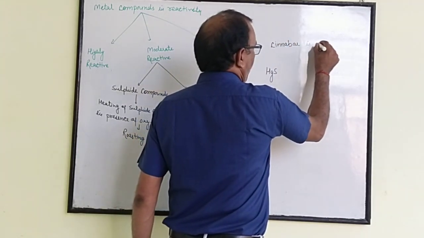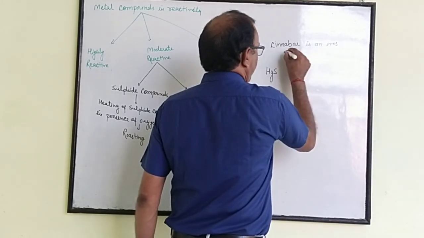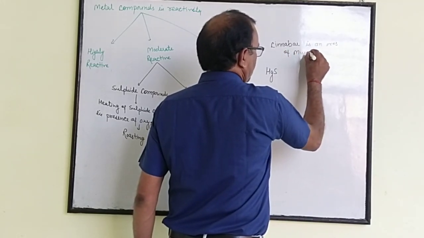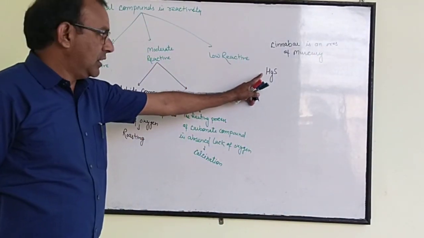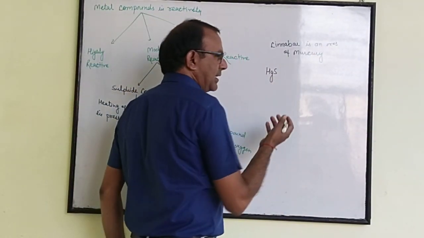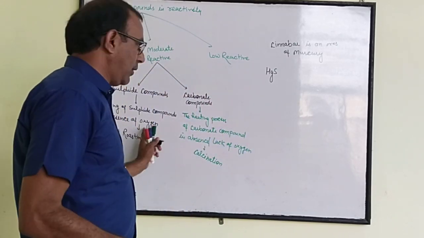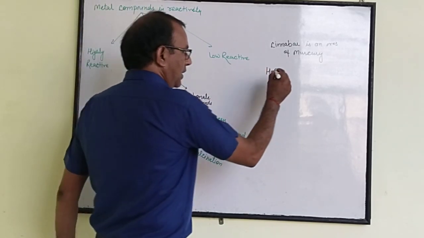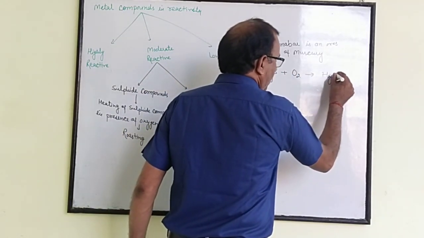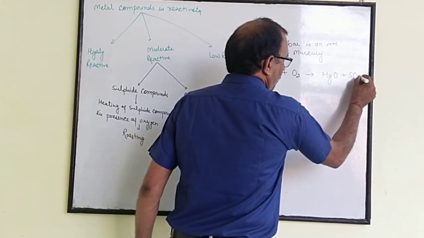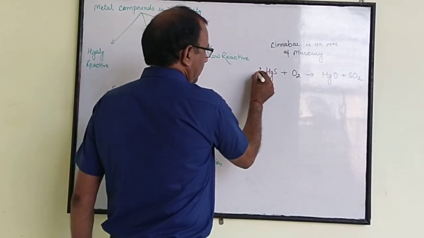Cinnabar is an ore of mercury. We will heat this mercuric sulfide or zinc sulfide. We can take the zinc sulfide also. Sulfide form, zinc sulfide, mercuric sulfide. In presence of oxygen, it changes into mercuric oxide plus SO2. The reaction will remain the same.